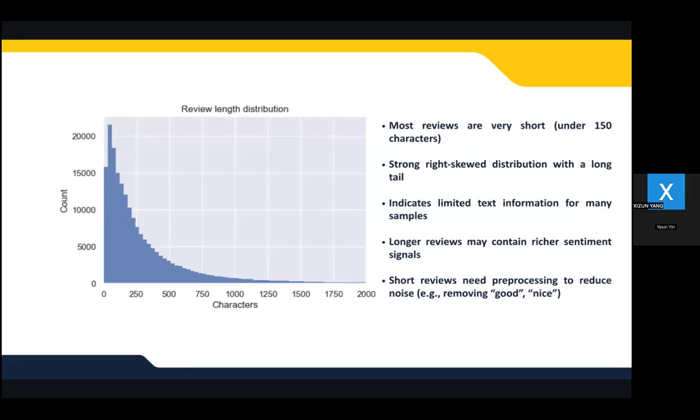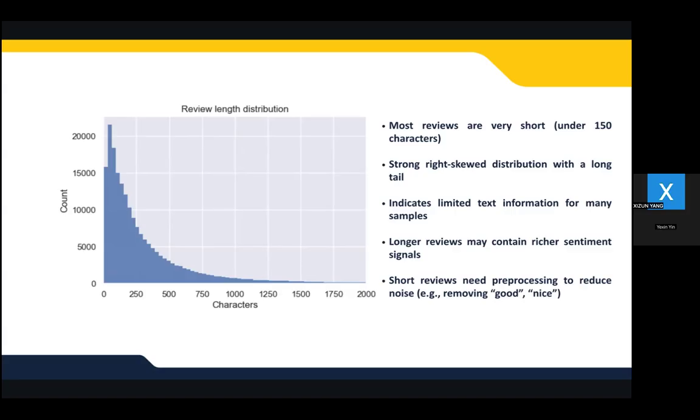And the last is the review length distribution. We found a strong right-skewed distribution. Most reviews are extremely short, while a few very long reviews form a long tail. This indicates that many samples contain limited textual information, which may weaken the model's ability to learn meaningful signals.